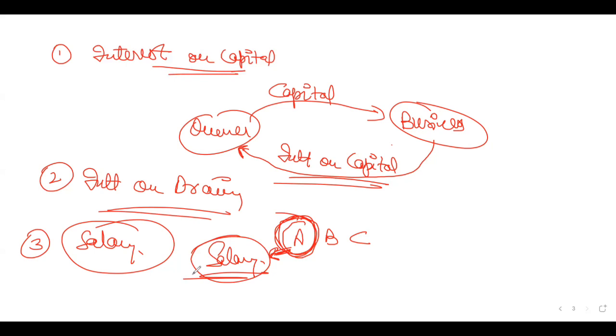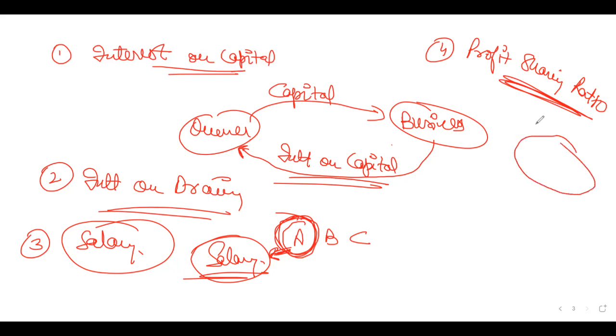We can add any point which we think can be a matter of dispute among the partners. Got it? And one important point is PSR, that is the profit sharing ratio. In what ratio will the profit be divided among the partners? Got it? It can be any ratio upon which the partners have agreed.